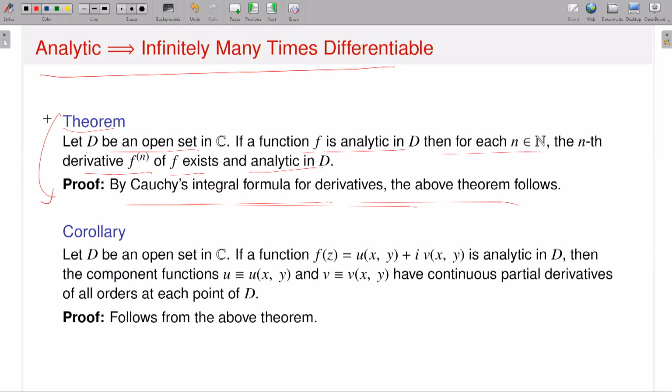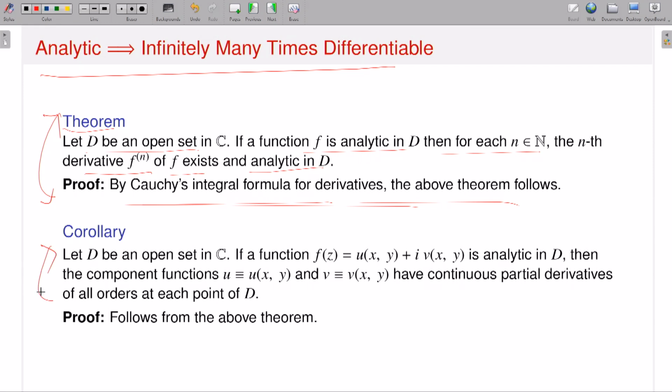So as I said, it's a very powerful theorem. This kind of theorem you cannot have in real analysis. If I compare by replacing analyticity with differentiability, there you will have plenty of examples of functions which are one or two times differentiable, but not three times, and so on and so forth. So as a corollary, you can have the following.